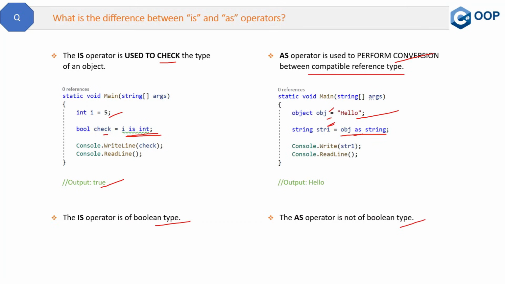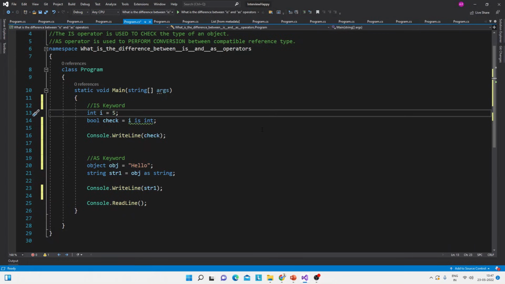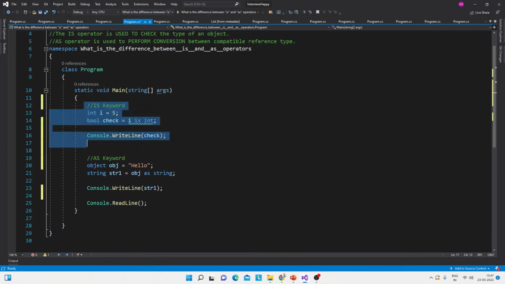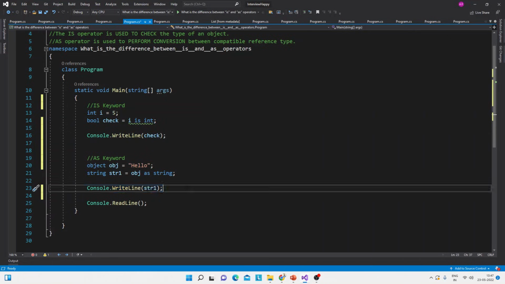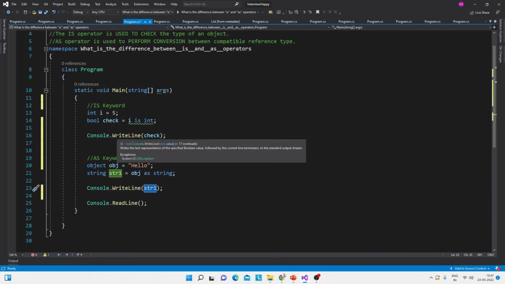Now let me show you quickly in the code also the output of these two. Here we have the is operator case where i is converted to int, so this will be true. And here we are converting this object into a string, and then we are trying to print this string. So this string will be hello. So the expected output is true and hello.